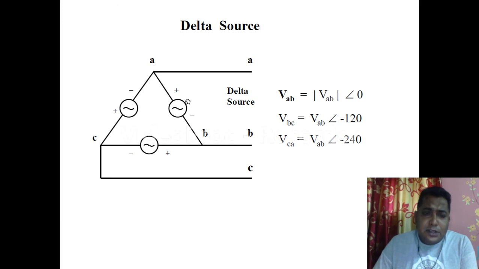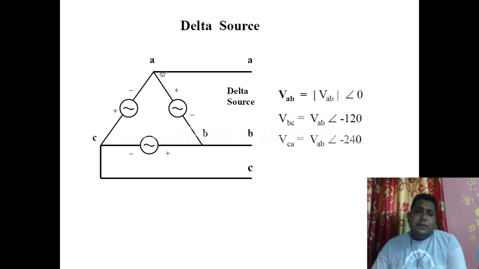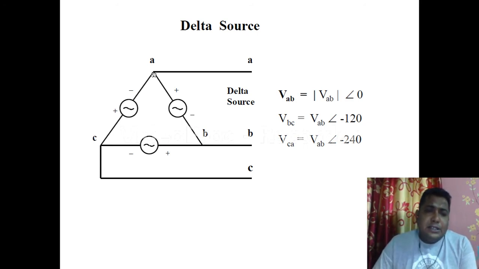Here we can see first, this is one source, one phase actually. This is the phase AB, this is the phase BC, and this is the phase CA. Now check, the AB phase has a positive terminal and a negative terminal.